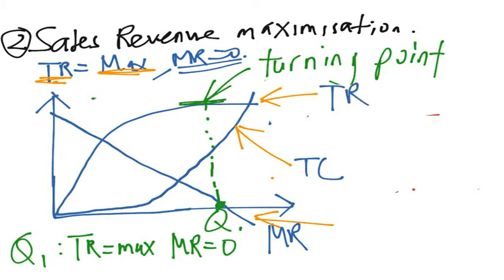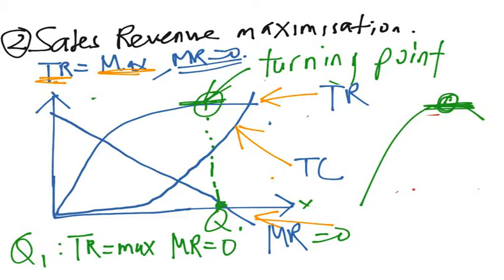So, first thing, total revenue is at its maximum when it is at its turning point, meaning this point, because at any other point it is of course lower than this point. Another way we can see it is when the marginal revenue is equal to 0, meaning the marginal revenue intersects the x-axis. Why is this so?